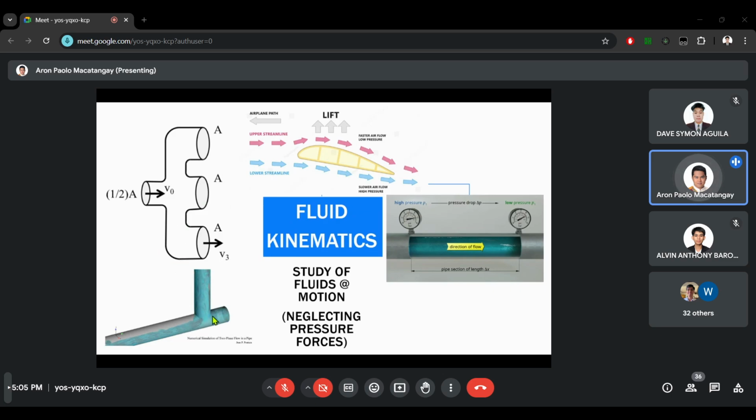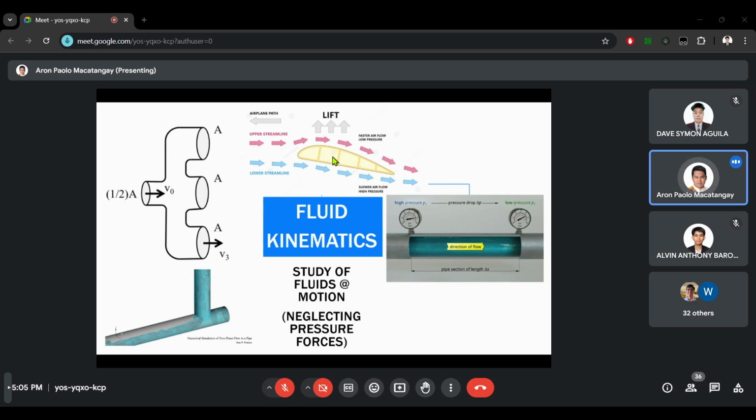Here below is also a pipe with fluid inside. We will also study how branching causes the fluid to flow differently between the branches. You will see here, the flow in this portion is lower than on the other side. Why does that happen? What influences that phenomenon?